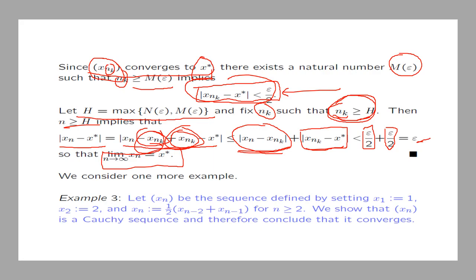Okay. Now let's consider the following example. Let xn be the sequence defined by setting x1 to be 1, x2 to be 2, and xn to be 1 over 2 times (xn minus 2 plus xn minus 1) for n bigger or equal to 2. Now we show that the sequence xn is Cauchy and therefore converges.